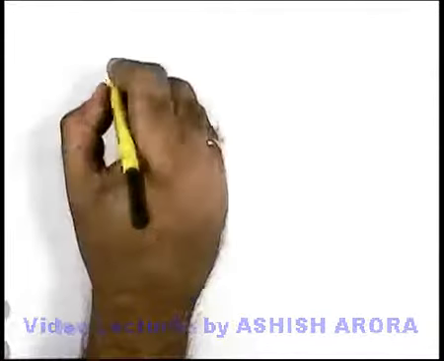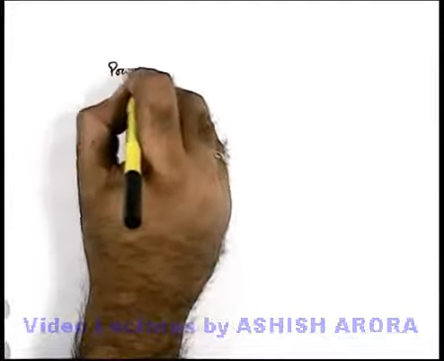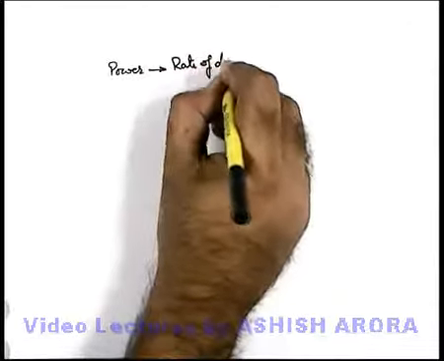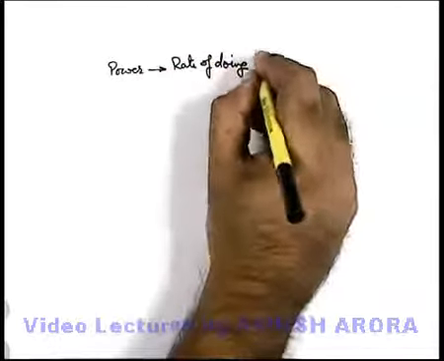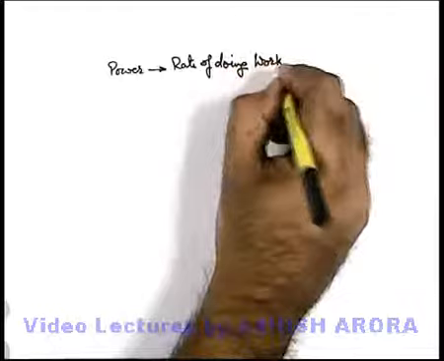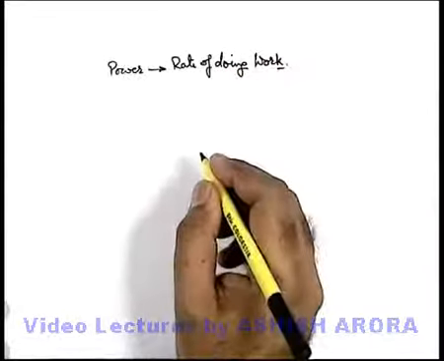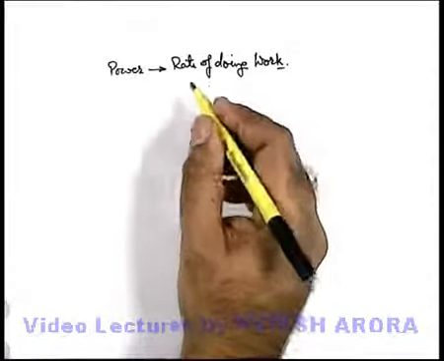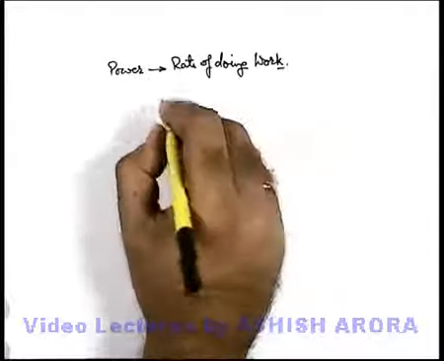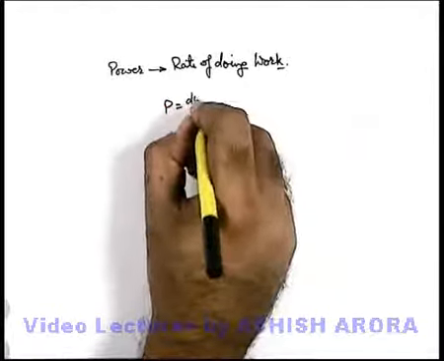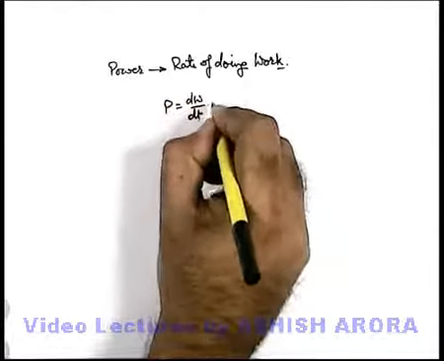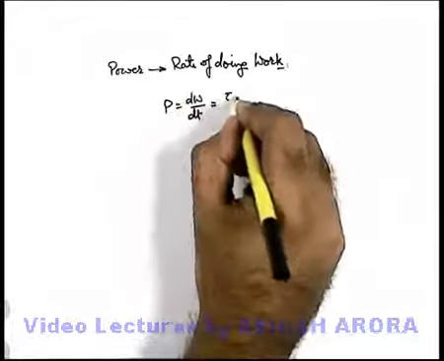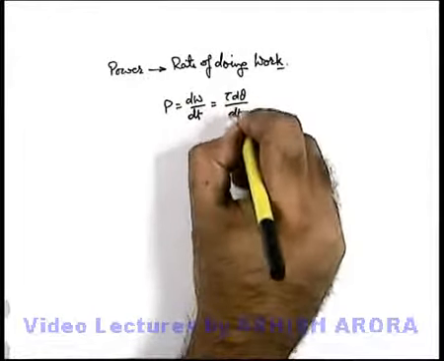In sequence, if we talk about power, power is the rate of doing work. Even in rotational motion, the rate at which energy is consumed by the body can be taken as the power absorbed by the body or power required in rotational motion. So power is dW by dt, and for a given torque, the elemental work is tau d theta, so power is tau d theta by dt.